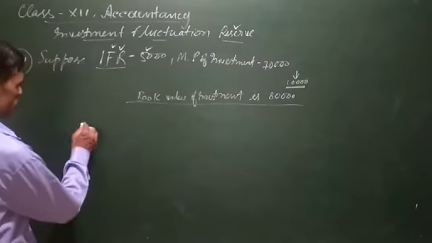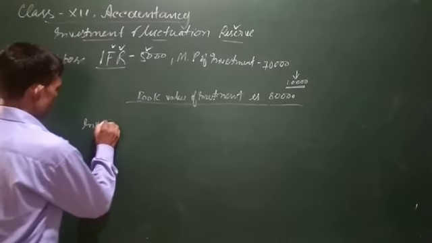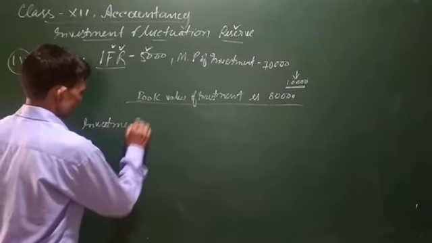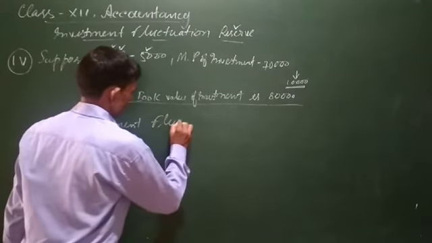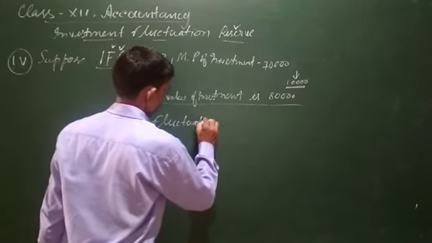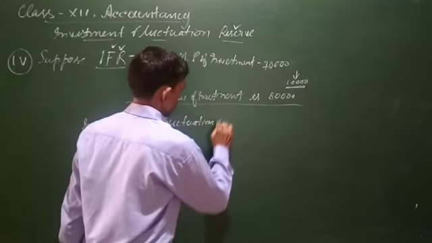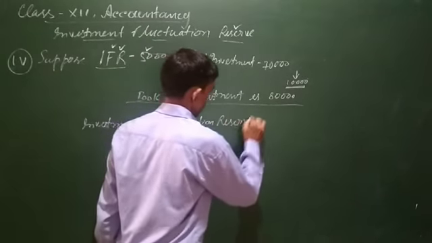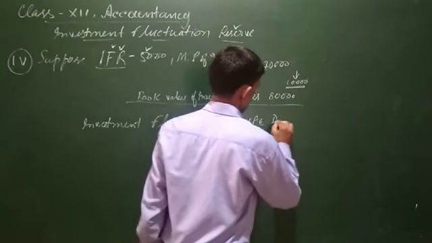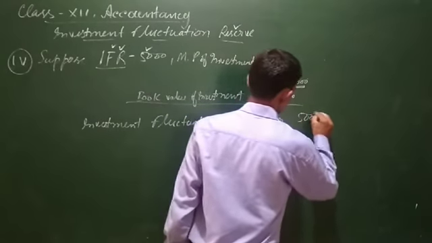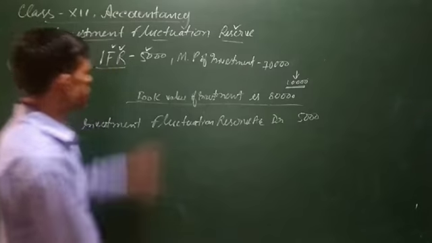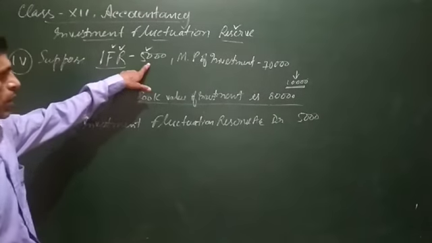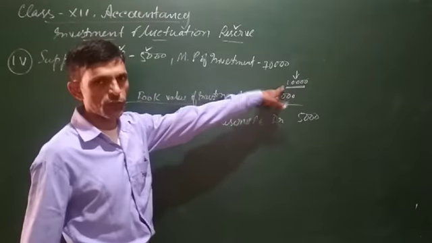Let's see the journal entry first of all. Investment fluctuation reserve account debit. The balance of investment fluctuation reserve is 5,000 only, and the decrease in price of investment is 10,000.